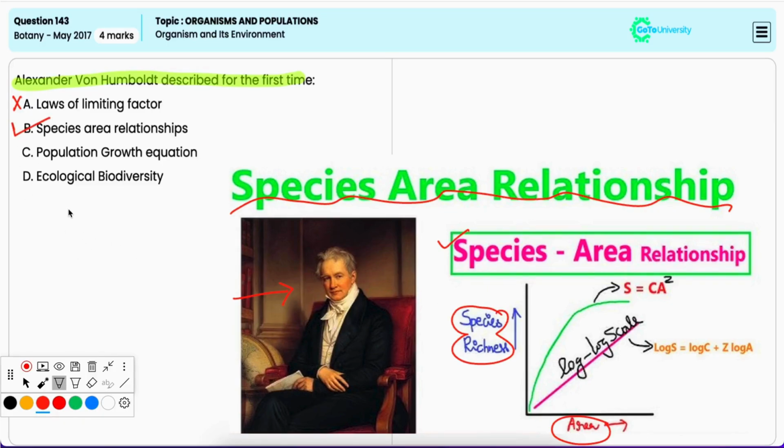Option C, population growth equation. It is also incorrect because this equation was developed by Thomas Malthus.